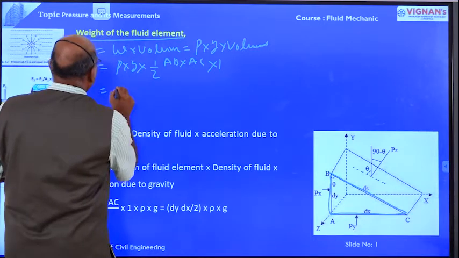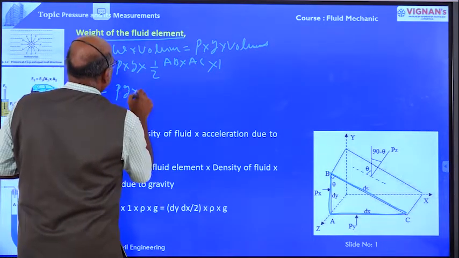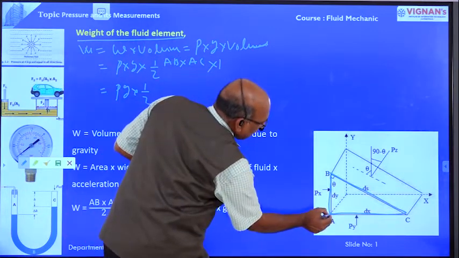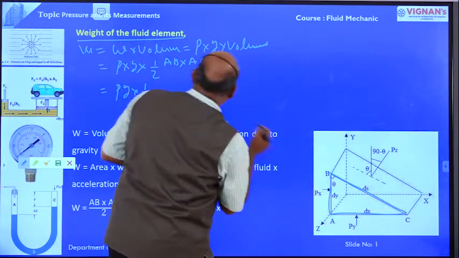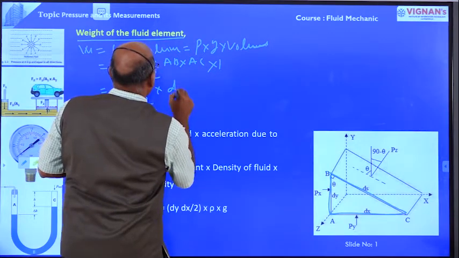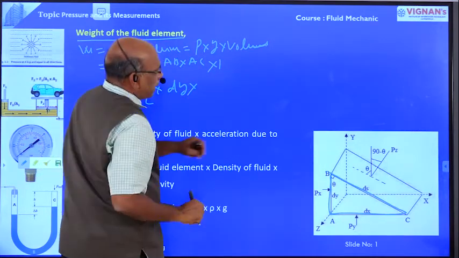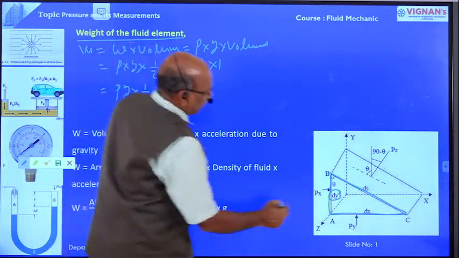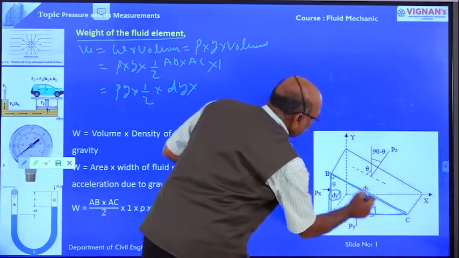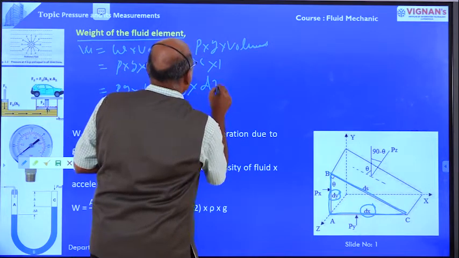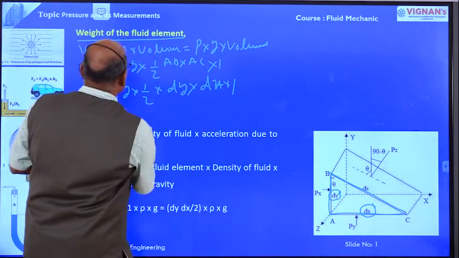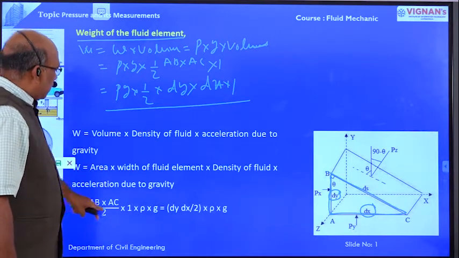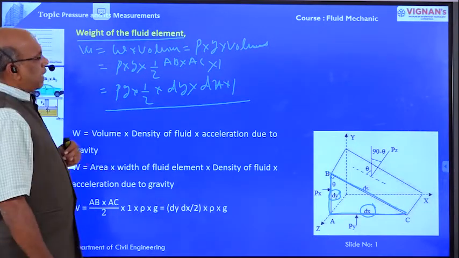This is equal to rho g into 1 by 2, AB, the length of AB is dy, and AC, the length of AC is dx, into 1. This is the weight of the fluid element.